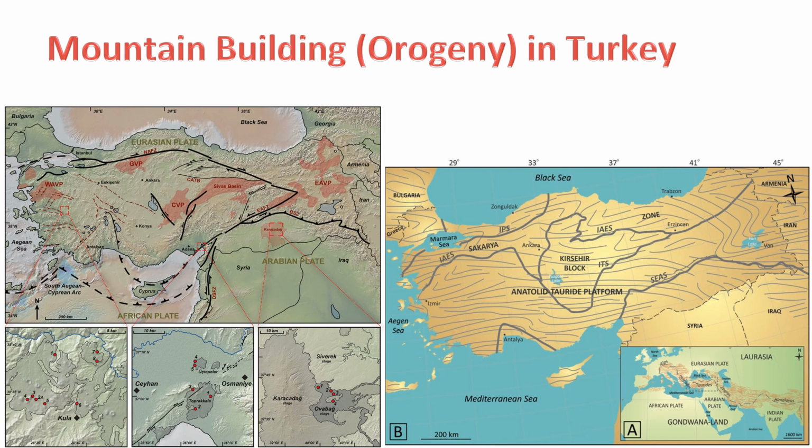4. Pontic Mountains. The Pontic Mountains, located to the northeast of Turkey along the Black Sea coast, have been influenced by the collision between the Eurasian plate and the Anatolian plate. This collision has resulted in uplift and the formation of mountainous terrain.